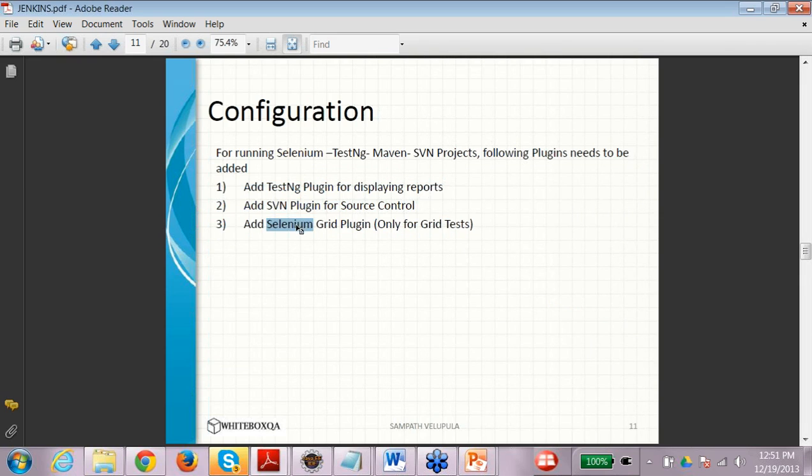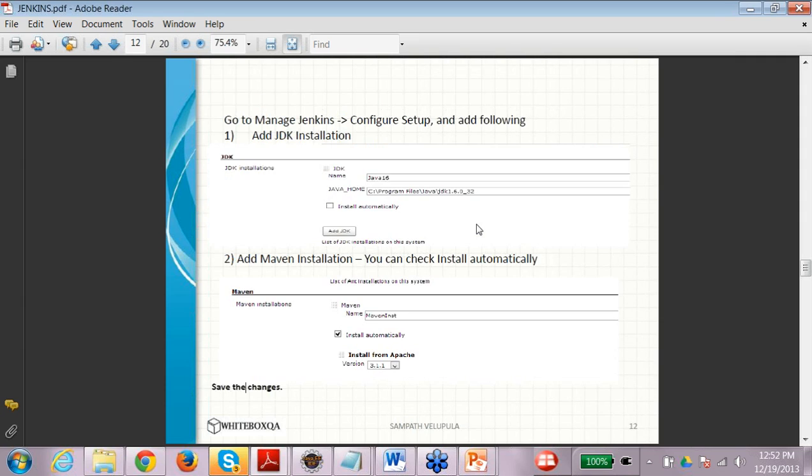So the same thing, the pom.xml would be the same, only the number of files and all those things would be different, right? So how we do the Selenium Grid setup on one machine, the same thing is being done here. Okay. So I am just going through the configuration again.